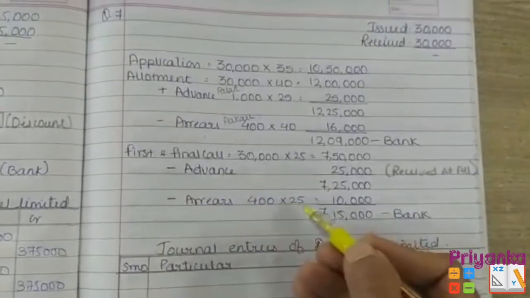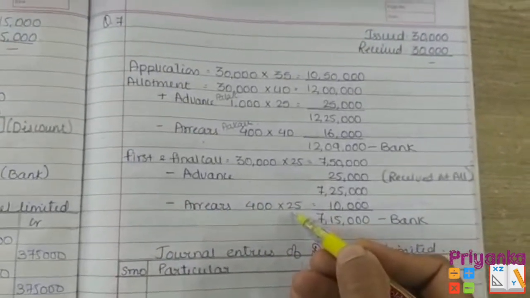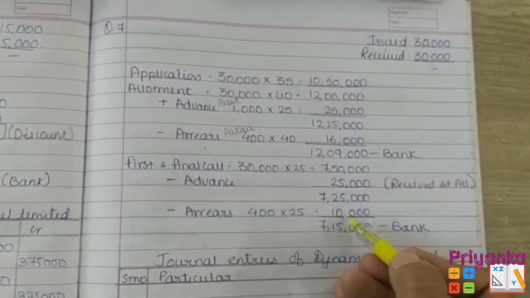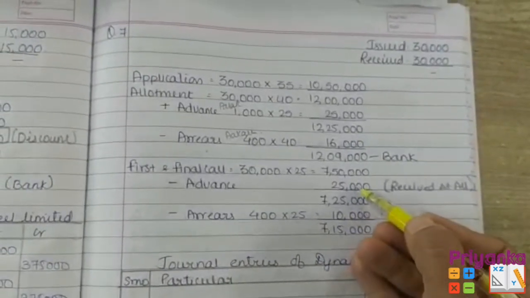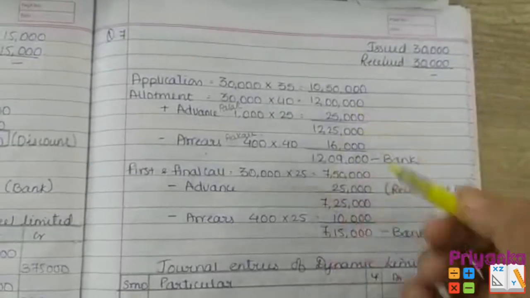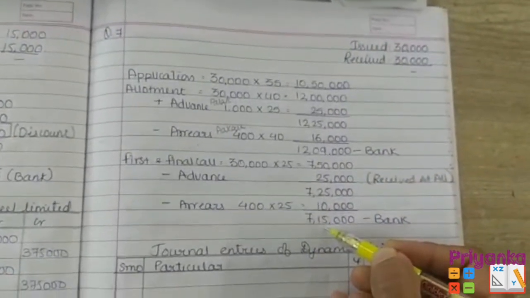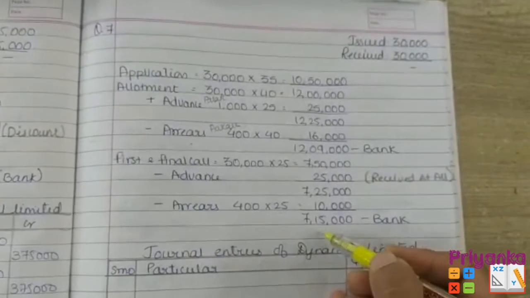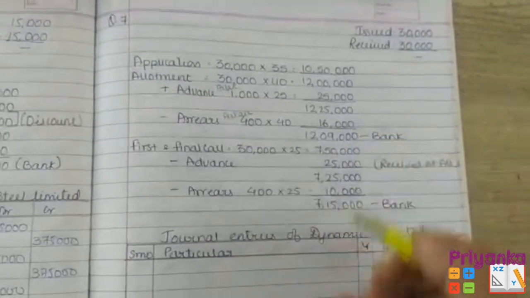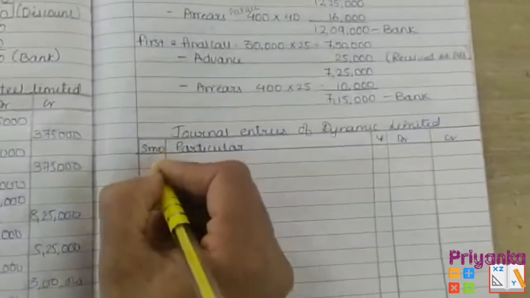holding 400, who did not pay for calls money as well, that is 25. Get it minus with the 10,000. So get minus with the 25,000 which has been paid in advance, 10,000 that is in arrears. So the balance amount to be received at the first and final call is 7,15,000. Now I'll make you understand while going to the entry.